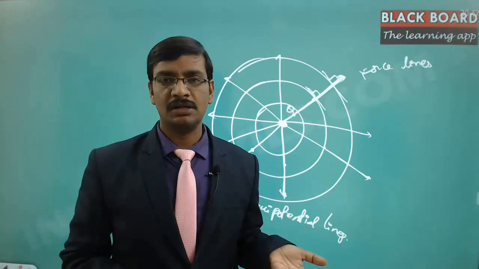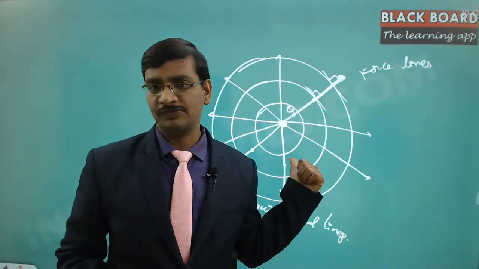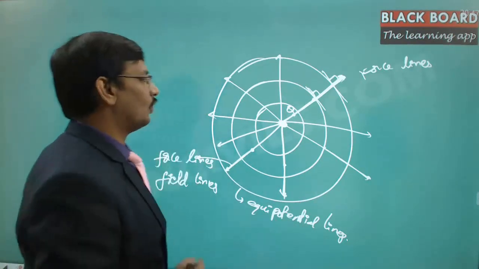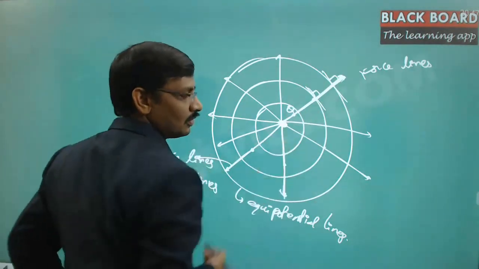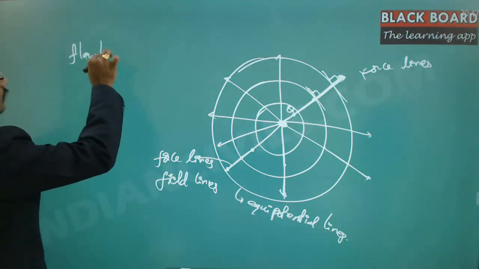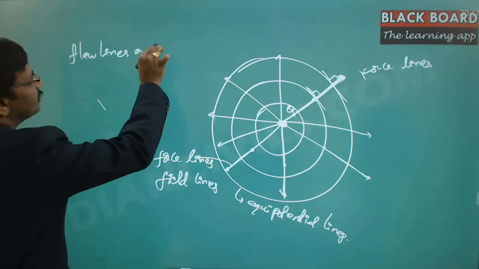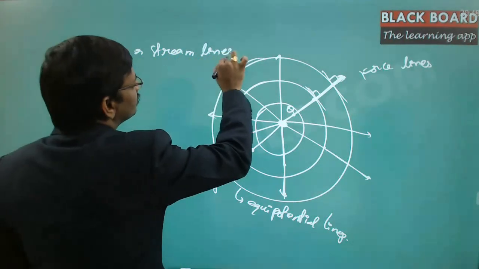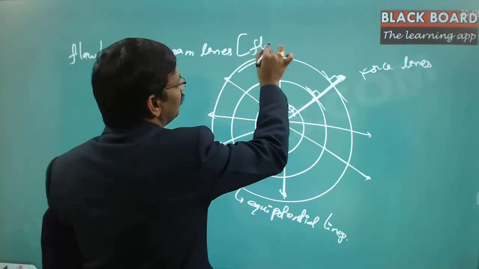So flow lines are nothing but the field lines in the case of field theory. In the case of flow, it is the same flow lines. So it can also be called flow lines, or streamlines. So this terminology we will be using in fluid dynamics.